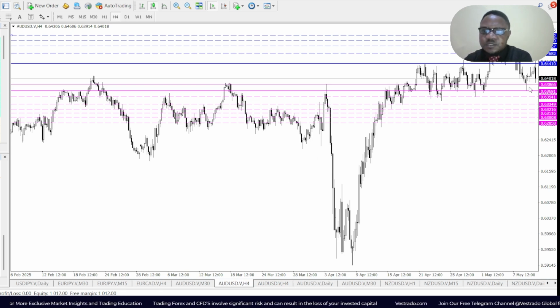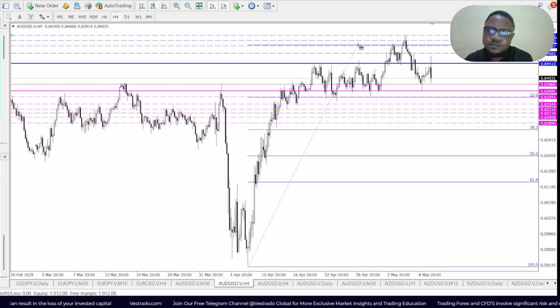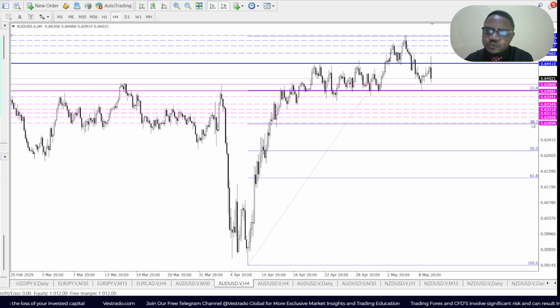Now, if price breaks below 0.6386, I want to see it touch upon 0.6369. If it breaks past 0.6369, which is a key support level, the next target level might be 0.6354. If it goes below that, perhaps 0.6334, below that, 0.6321. If it goes below that, 0.6311, and below that, the 0.6300 psychological level, and perhaps 0.6285 if it goes below that. Now that level also coincides somewhat with the 38.2% mark on the Fibonacci, as you can see right there. So be on the lookout for that.